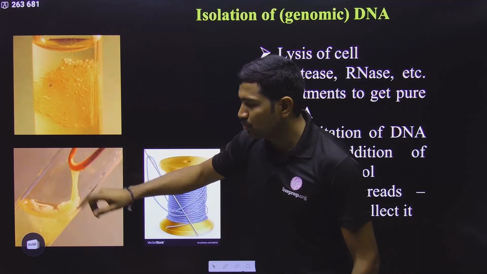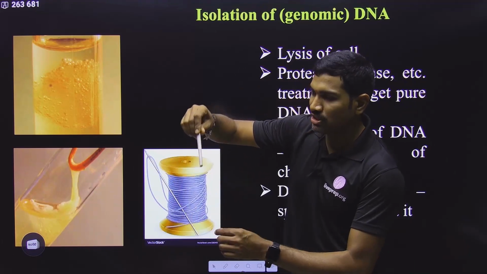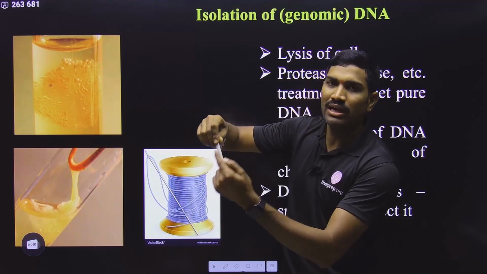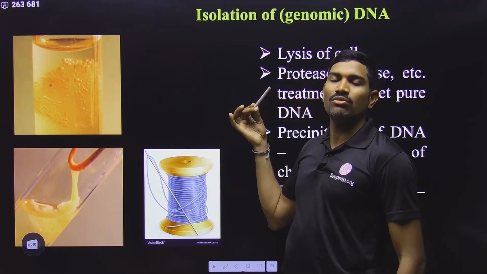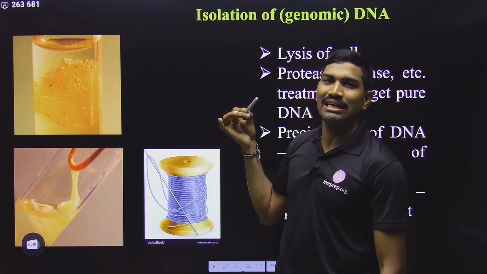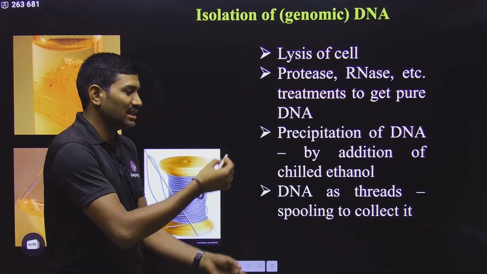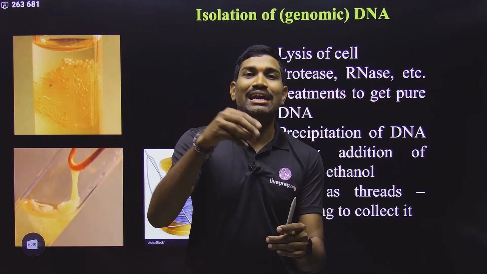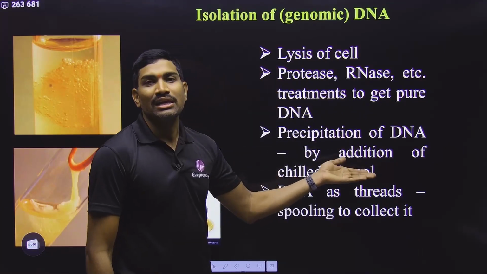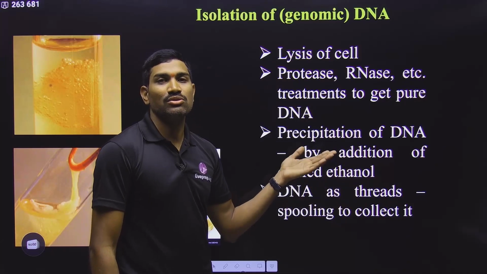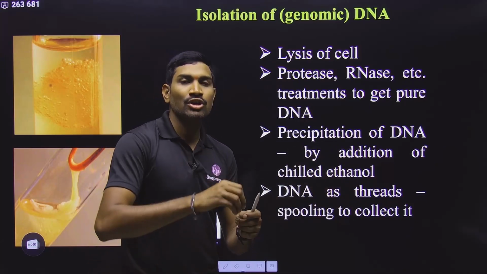So with the help of spooling, since you are coiling like this, suppose this is the glass rod, DNA threads will be coiled around this one so that you can take it out like this. In this way, collecting DNA is called spooling. With the help of this spooling, we can collect this DNA in a separate tube. And after that we are adding ethanol, absolute alcohol. It is also called ethanol, means absolute alcohol we are adding, so what happens?